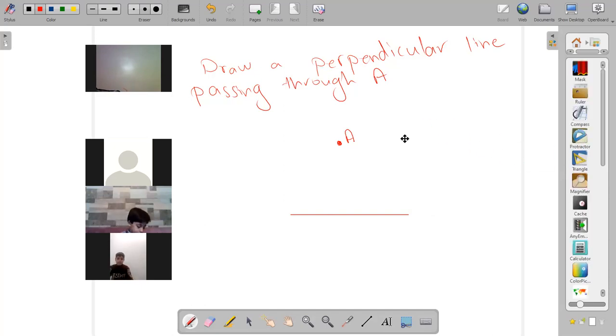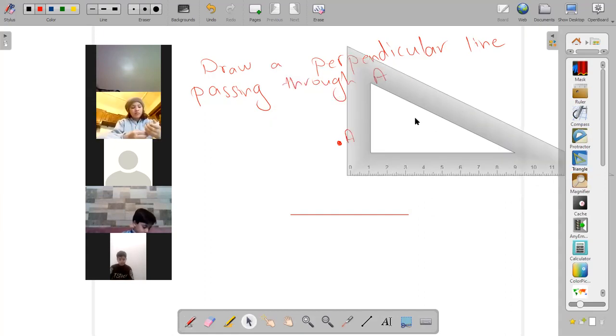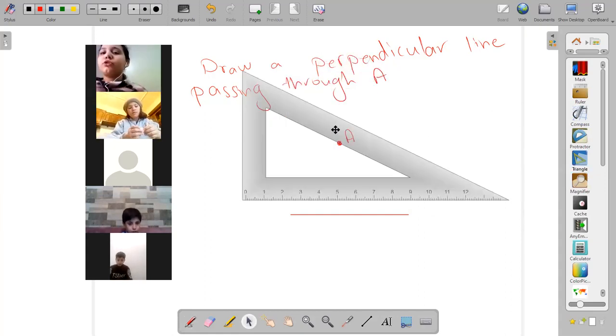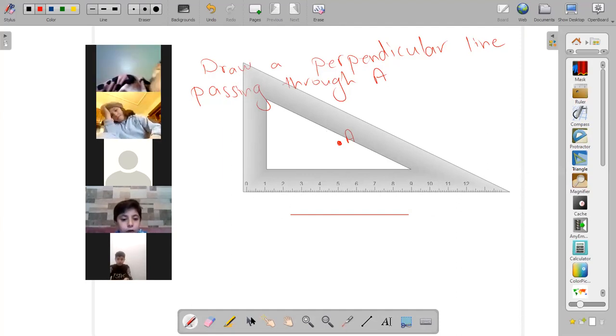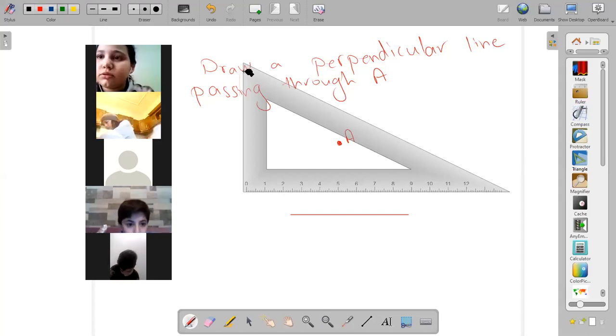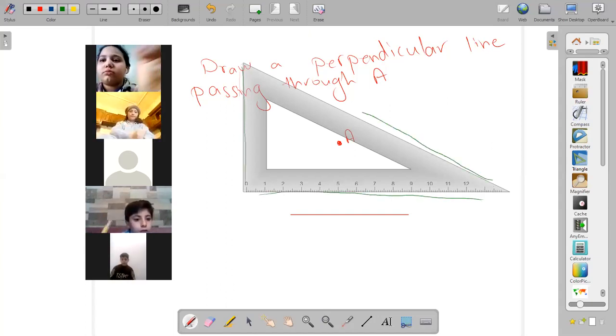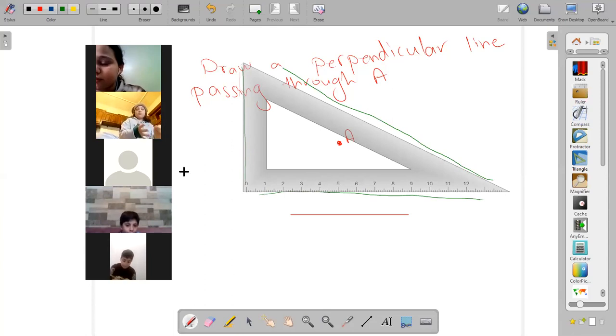First of all, I will bring the set square ruler. We use it in order to draw perpendicular lines. If you look at this set square, it's composed of 3 sides. This side, the first one, and this is the third one. So the set square is composed of 3 sides: 1, 2, 3. Which 2 sides will we use in order to draw a perpendicular line?